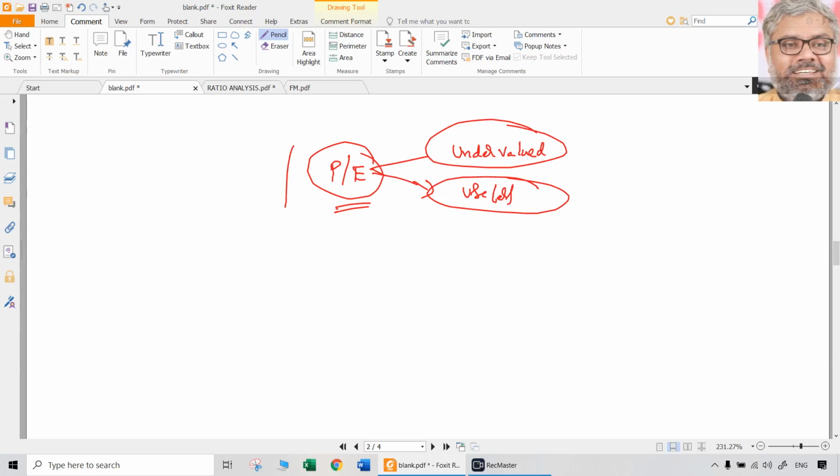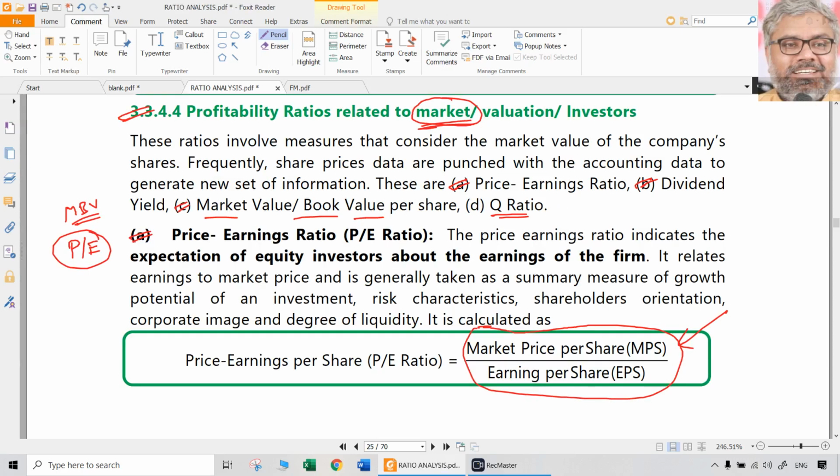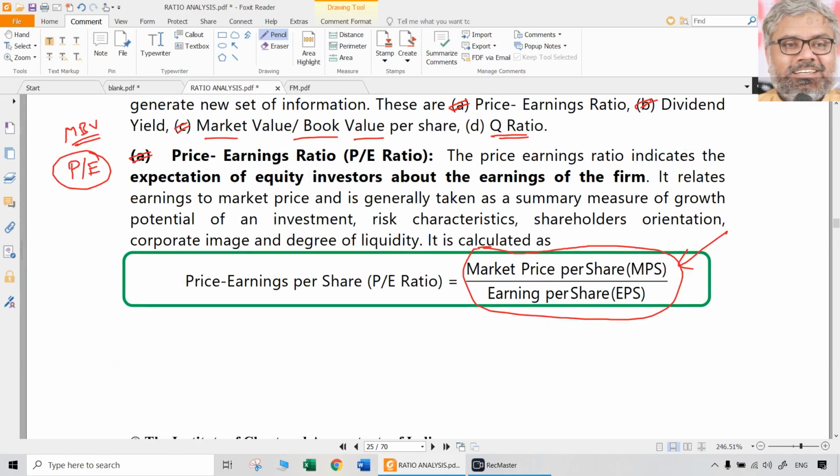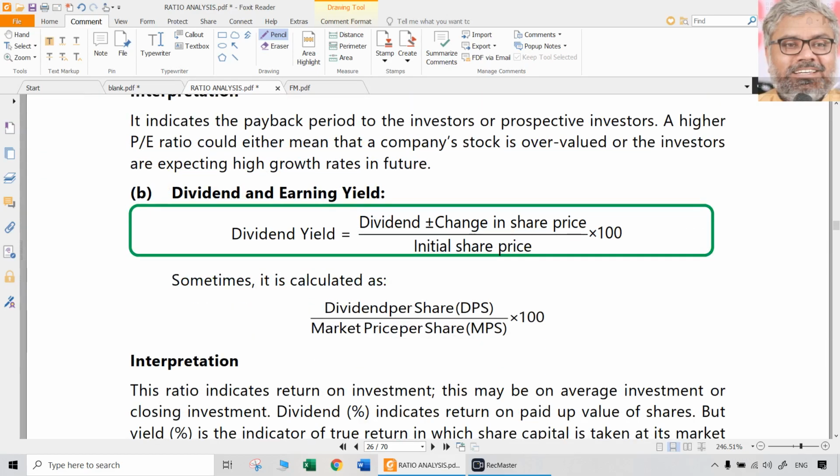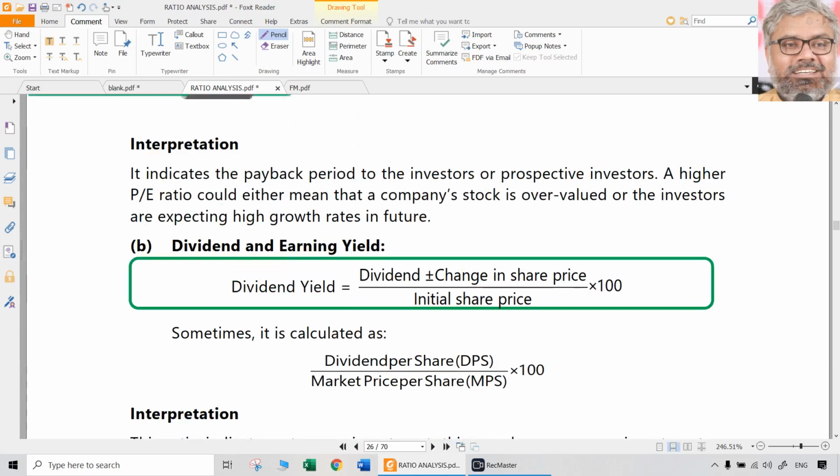So nobody can say higher PE is good, lower PE is bad, or which is bad. Nobody can say that because for the same thing, people have multiple interpretations and perspectives. So it completely depends upon the perspective of the investors. We cannot say only one person is correct and the other person is wrong. That is never possible because it is the market. So that is the interpretation of PE ratio, a very important logic to understand.